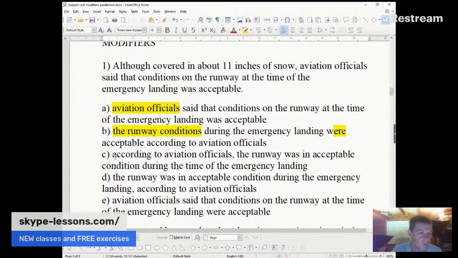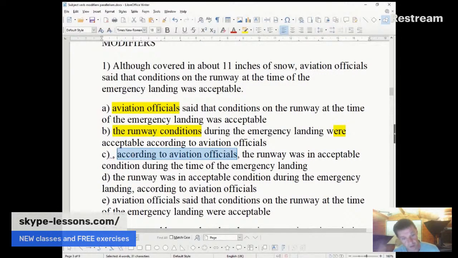Now in C, what we've done is we've inserted, because there is actually a comma right there, an interrupting prepositional phrase, but that's not okay because we don't know, does the prepositional phrase belong in the incomplete thought that although covered in about 11 inches of snow, or does it belong in the main clause? According to aviation officials, the runway was in acceptable condition. And we just don't know because we've commaed it off. And this is the thing with sometimes commaing off your prepositional phrases. Sometimes it will not be clear what they modify if you do this. And really, this is why C is wrong.